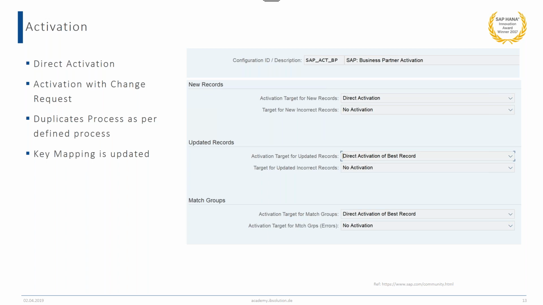So if we specify activation with a change request, then after the activation process, a change request is triggered, and then you can see the change request in your central governance system. And if you have a workflow set up, then you can further approve the change request. In case of direct activation, there is no change request created and the records are directly activated.